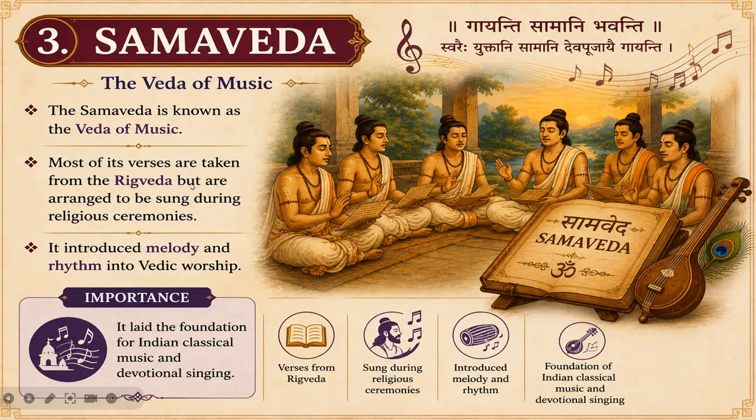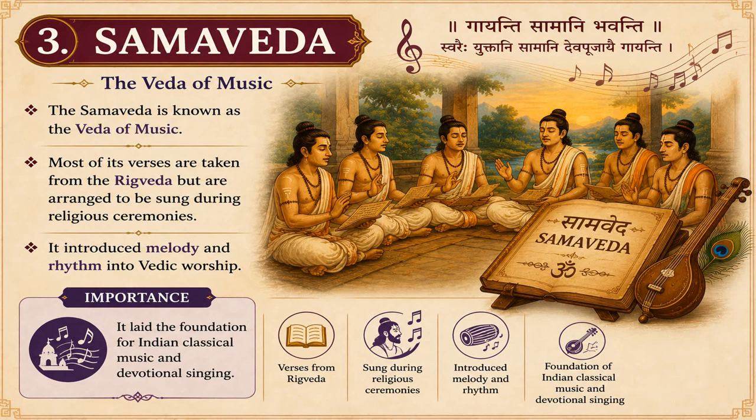Now here you can see the main features of the Samaveda, where most of its verses are taken from the Rig Veda but are arranged in a musical form to be sung during the Vedic rituals. Instead of simply reciting the hymns, priests chanted them using specific melodies and rhythmic patterns.